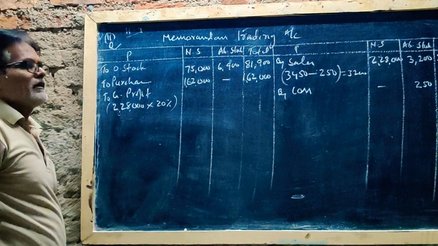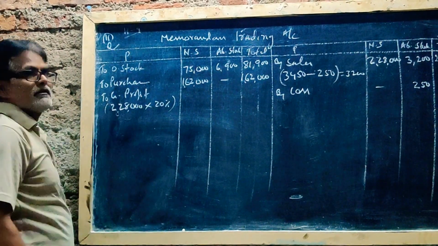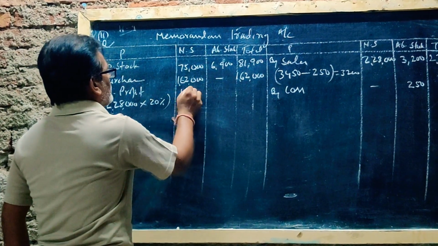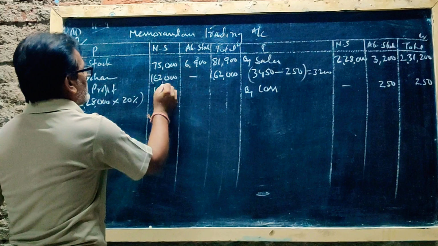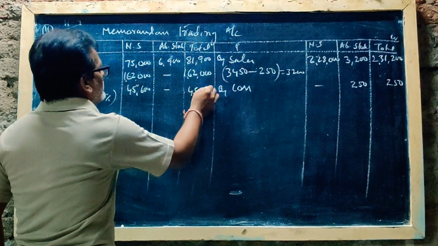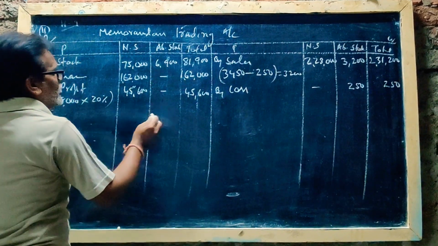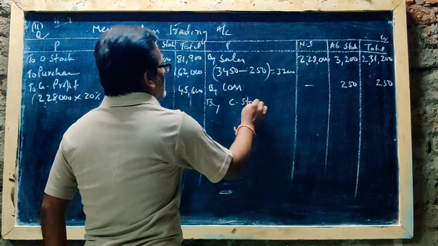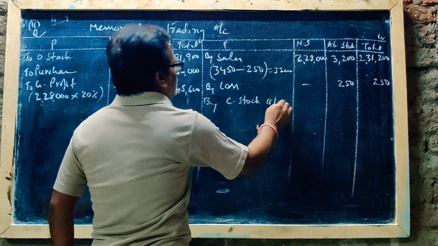How much? 2,28,000 into 20% is 45,600. So take here 45,600. The dash here also 45,600. Now by closing stock, the balance amount.